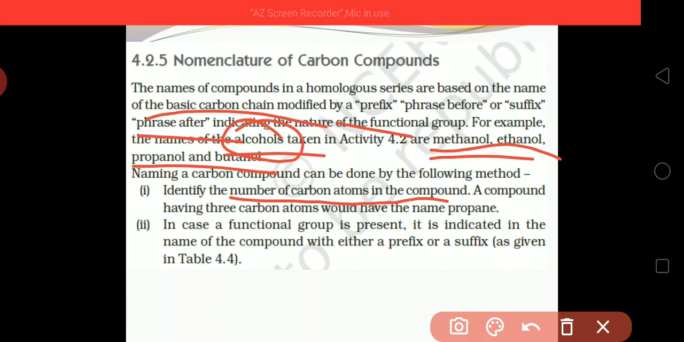In the same way, when a functional group is present, first we see how many carbons are present. Next, we see which functional group is attached to that particular compound. It is indicated in the name of the compound with either a prefix or a suffix. Prefix means it is written before, and suffix means at the end.